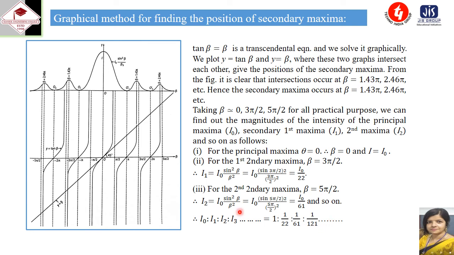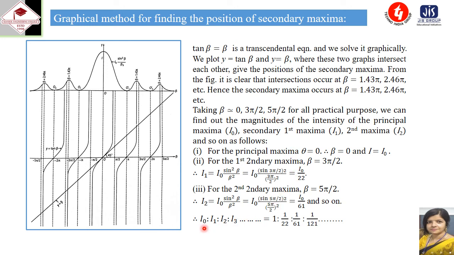So here in this graph, this is the principal maxima, these are the minima, and these are the secondary maxima, for beta equal to 1.43 pi, beta equal to 2.46 pi. But for all practical purposes, we are taking it as 0, 3 pi by 2, and 5 pi by 2 values of beta.